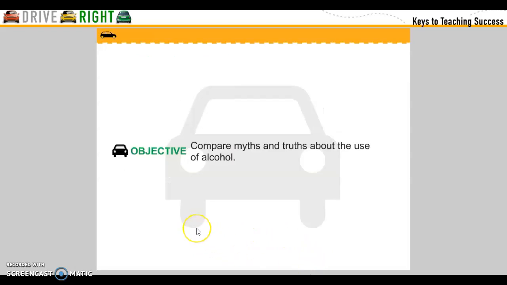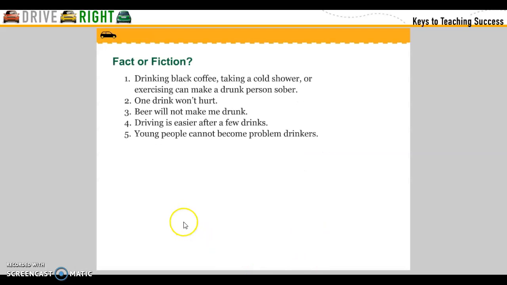Compare myths and truths about use of alcohol. Facts and fiction. Drinking black coffee, taking a cold shower, or exercising can make a drunk person sober. False. One drink won't hurt you. False. Beer will not make you drunk. False. Driving is easier after a few drinks. False. Young people cannot become problem drinkers. False.